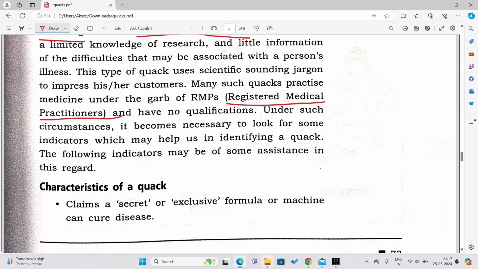Now, under such circumstances, it becomes necessary to look for some indicators which may help us identify a quack.